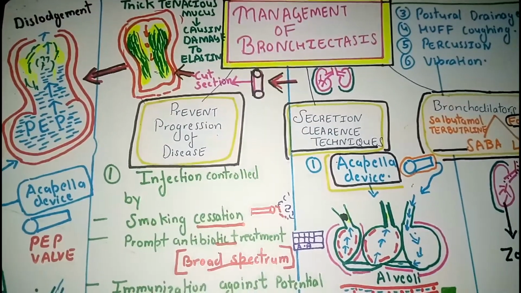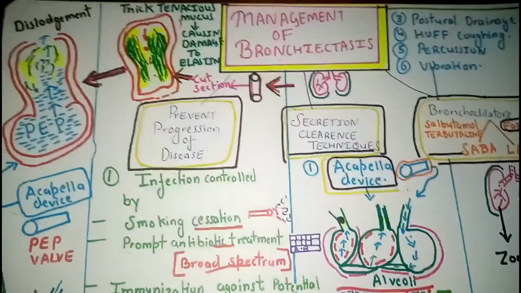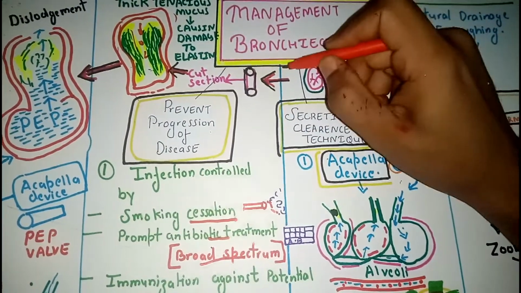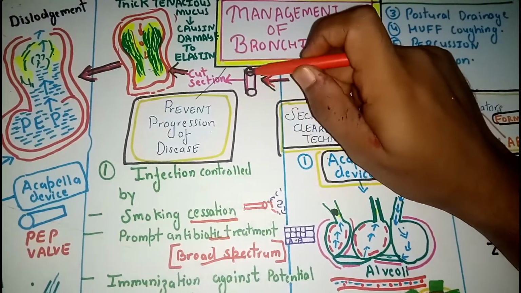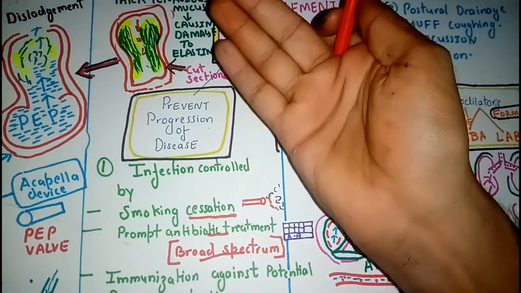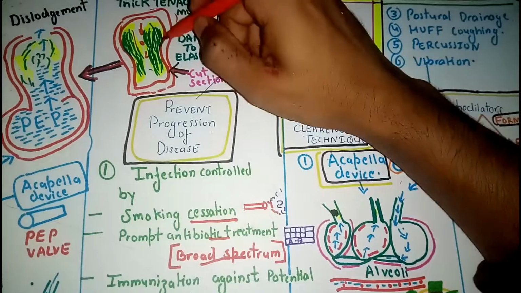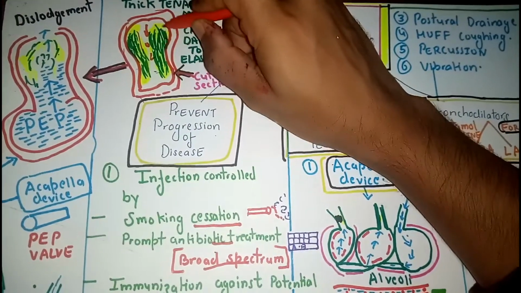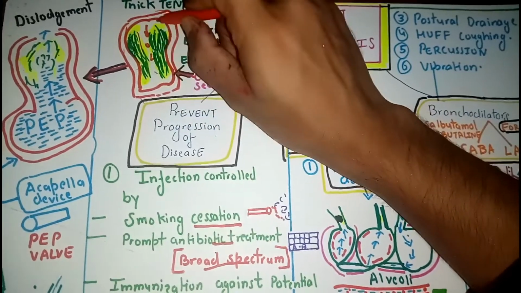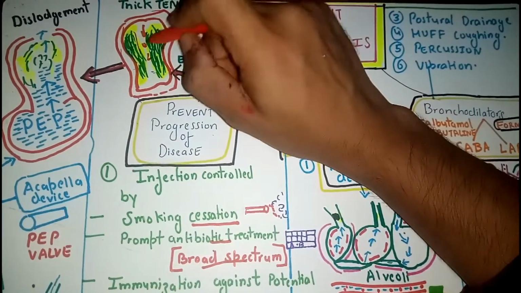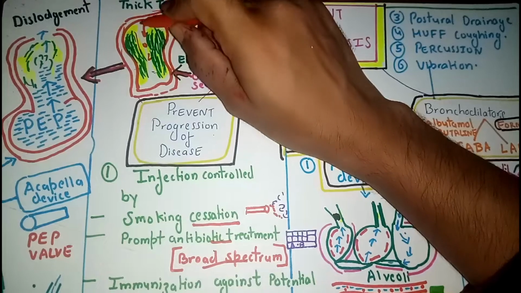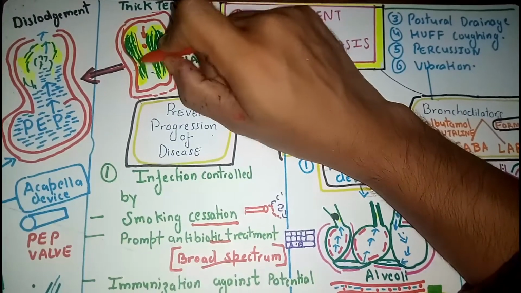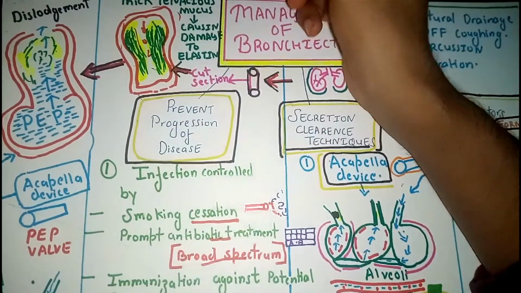Now before beginning our today's session, let us take a quick review of our last class. When I zoomed in on the lungs, I took a bronchus or a bronchiole, and when I did the transverse section of that bronchiole, what I observed is thick, tenacious, sticky mucus adhered to the walls of the bronchi, resulting in the narrowing of the lumen. What exactly lumen means is the diameter between the two adjacent walls of the bronchi.